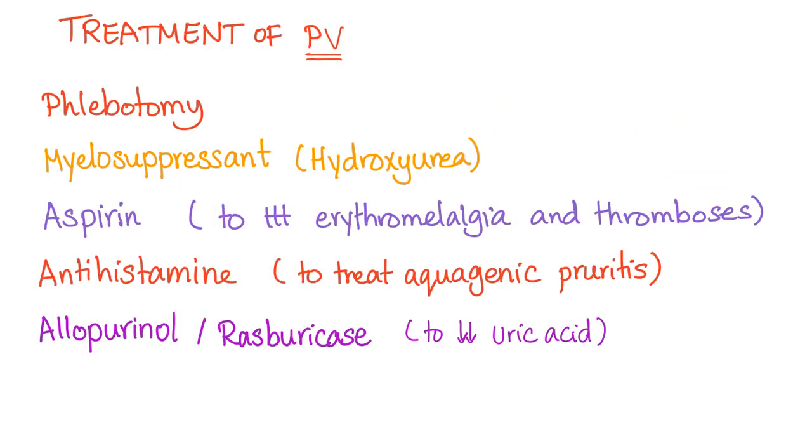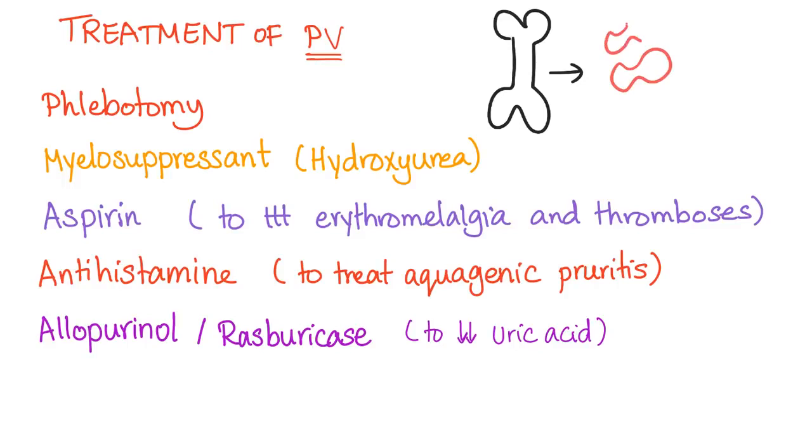So how to treat polycythemia vera? Let's draw this. Let's have a nice bone marrow here, and this bone marrow is having a myeloproliferative disorder, which means it's secreting lots of blood cells, such as red blood cells, white blood cells, and platelets. Very cool. So let's treat it. If you have lots of red blood cells, let's do phlebotomy. Let's remove some blood from you to decrease the cell count.